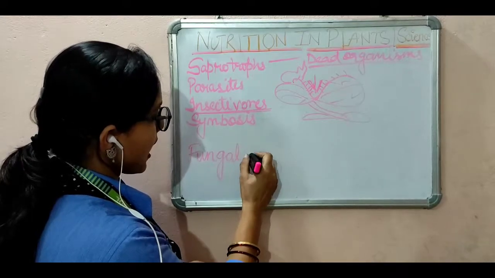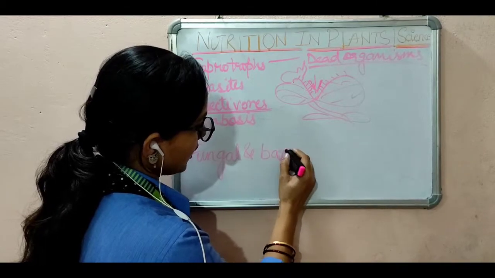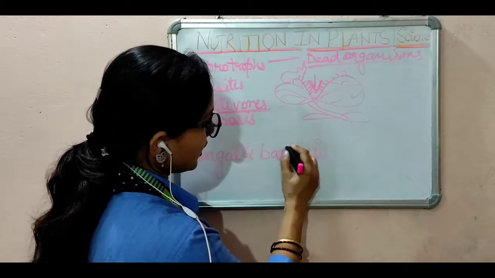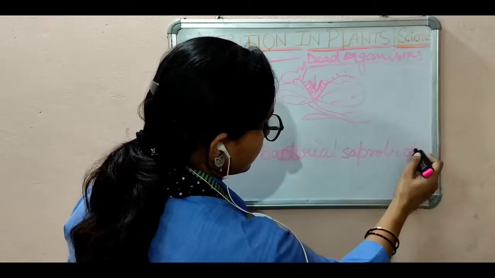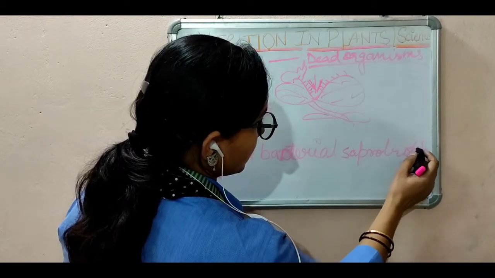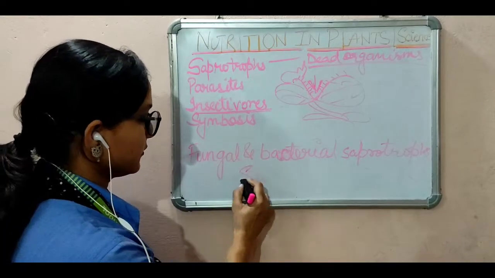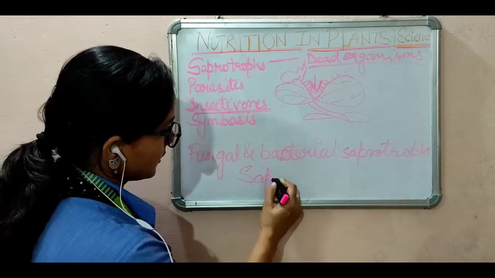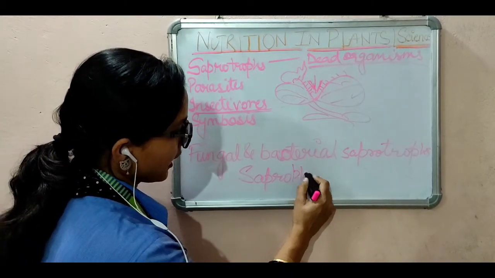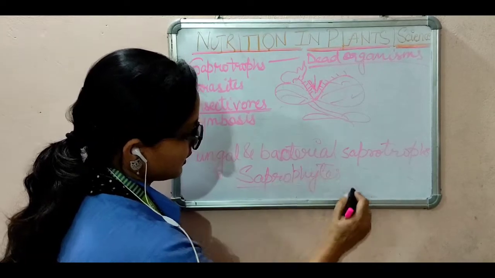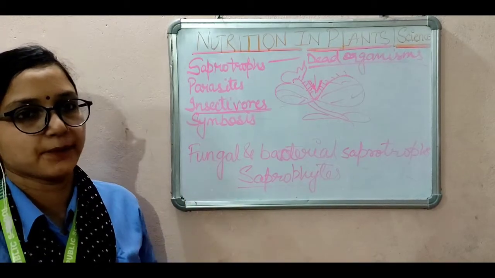Fungal and bacterial saprotrophs are called saprophytes, spelled S-A-P-R-O-P-H-Y-T-E-S. So the common example is fungi.